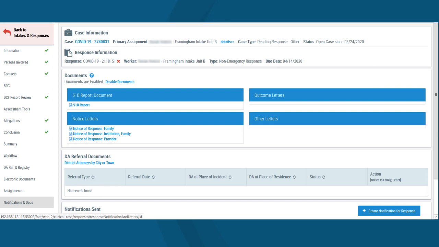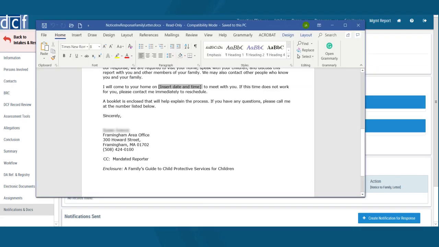Many of the other response letters have also been updated to reflect current policy language. Many places where you had to enter narrative text have been removed to streamline the process of notifying consumers.